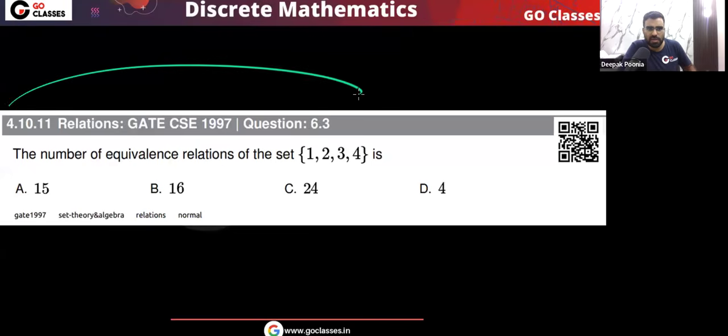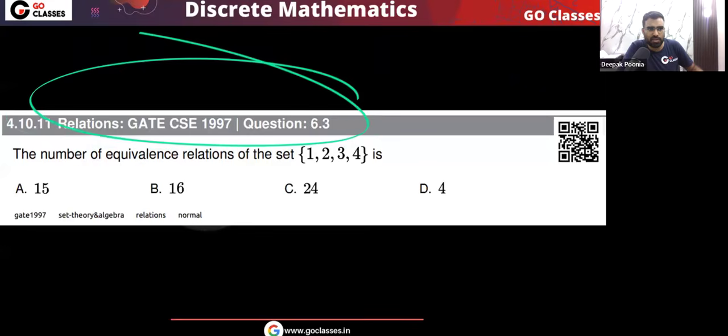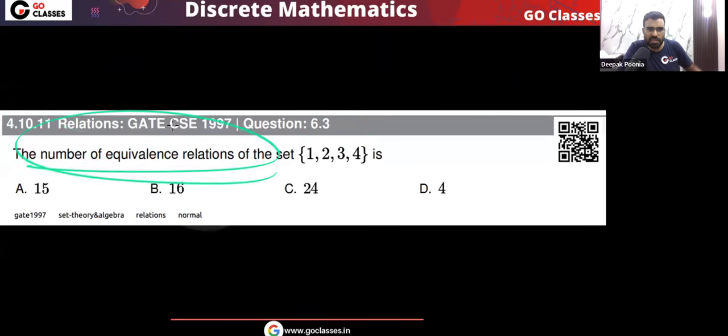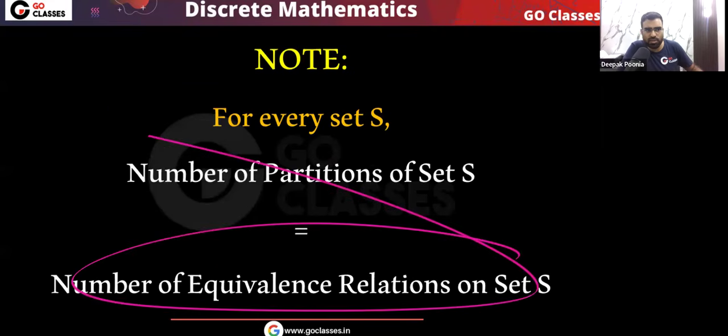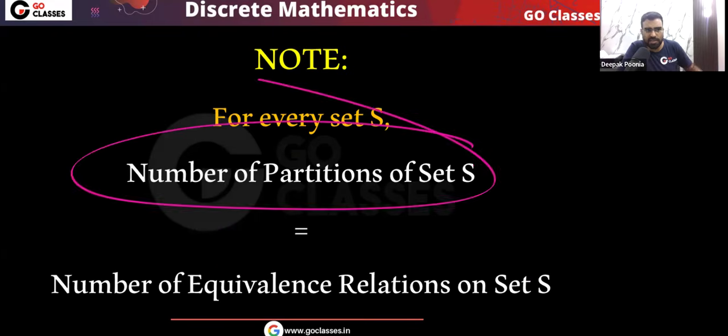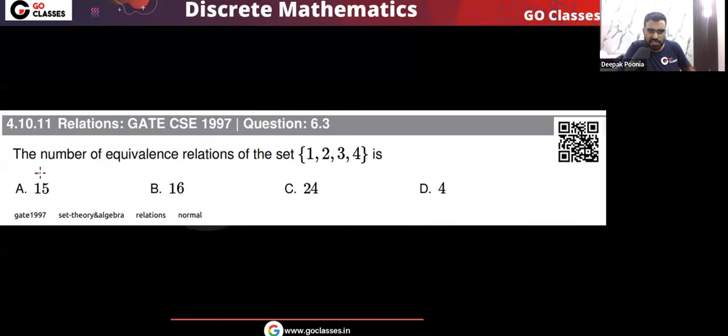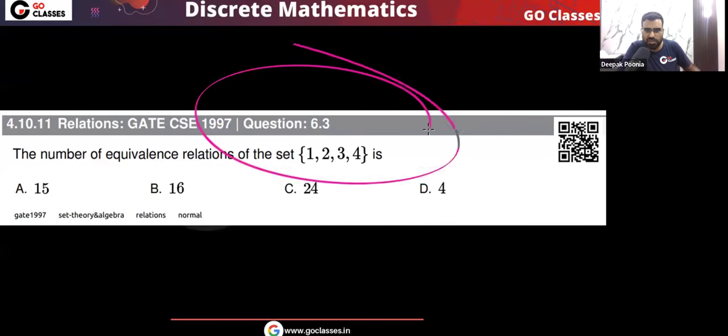Let's solve this question. This is a GATE 1997 question. The number of equivalence relations on the set {1, 2, 3, 4}. How many equivalence relations are possible on this set? So I told you that for every set S, the number of equivalence relations on set S is the same as the number of partitions of set S. Here the question is asking the number of equivalence relations on this set.